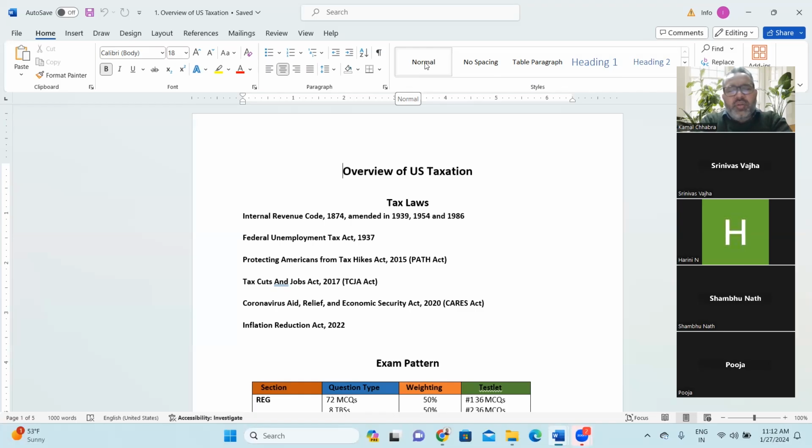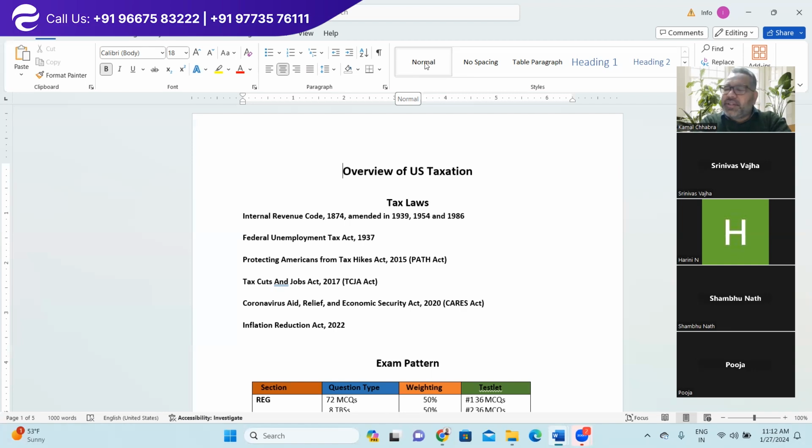Amendments relating to existing tax laws are made in the respective IRC sections and clauses. However, for any major enhancement or improvement in the overall tax law, they come up with a separate bill, which may have implications not only for the Internal Revenue Code but sometimes for other regulations as well.